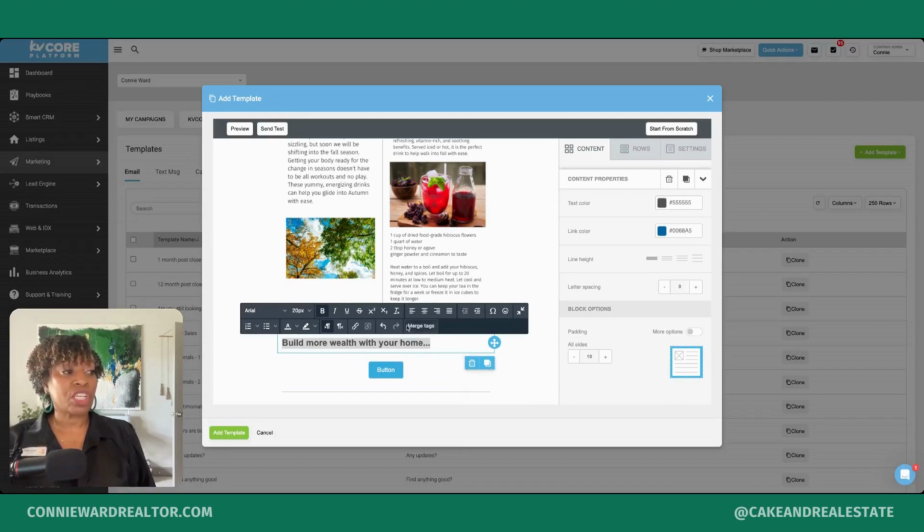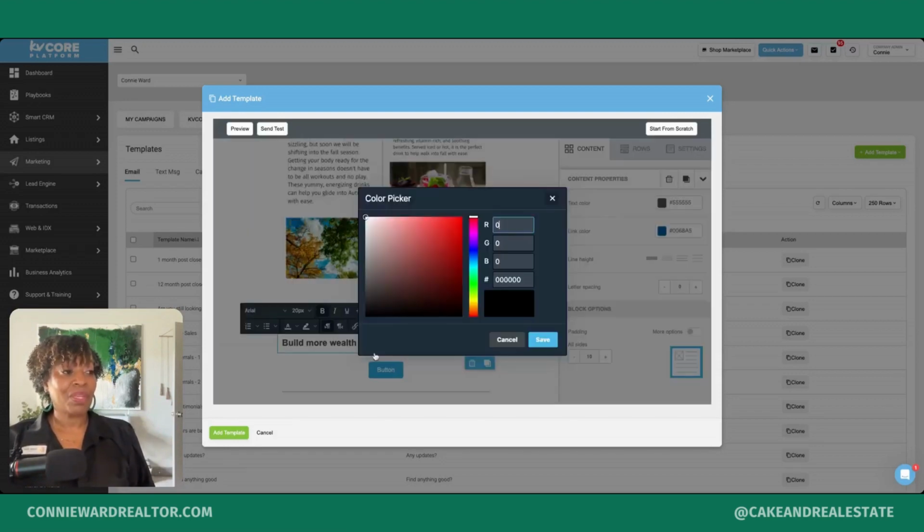And if you wanted to change the color, you would just select your font color section and you can select one of your custom colors that you've created. These two colors are custom colors from my brand color palette that I've input into KVCORE. If you click the little canvas here, which almost looks like a paint palette, this is where you can enter a color code. So if you have a color and you have the number, you paste it in here. 080037 is my green color. You see I typed that number in and it created this green.